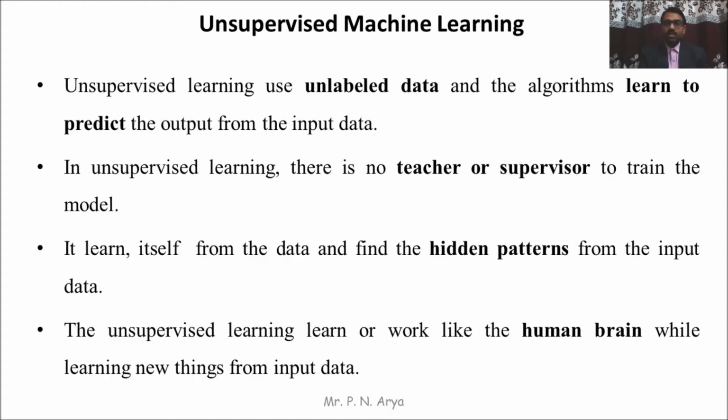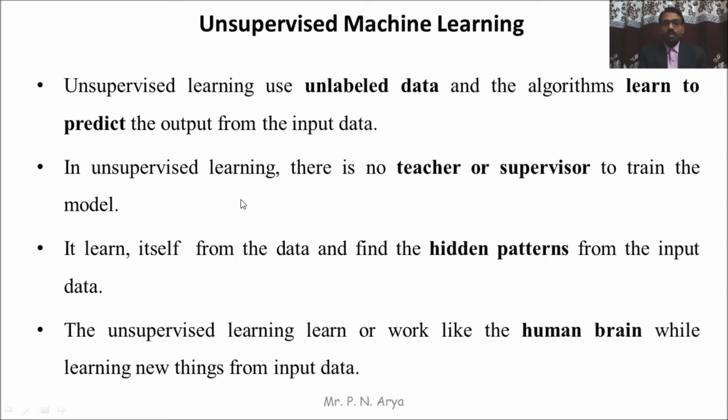Unsupervised machine learning. As the name suggests, unsupervised means there is no supervisor or teacher available to teach the machine. Unsupervised learning uses unlabeled data, and the algorithm learns to predict the output from the input data.